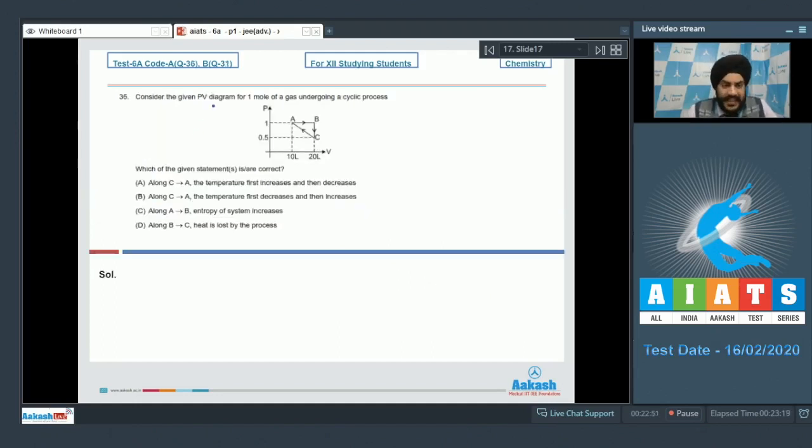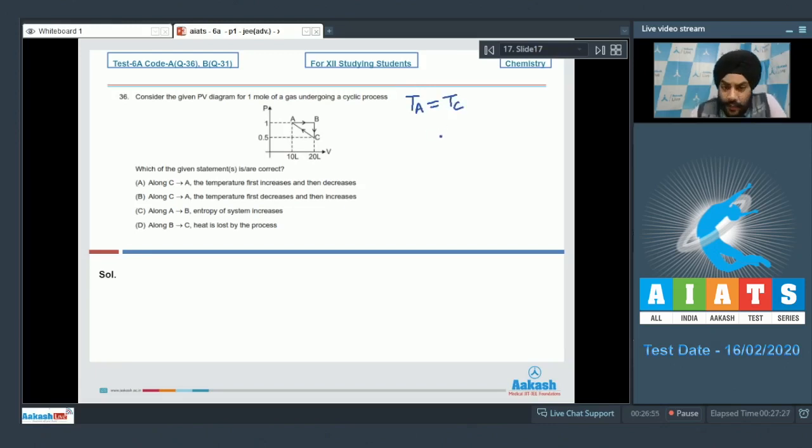Question number 36. Consider the given PV diagram for 1 mole of a gas undergoing a cyclic process. So we've been given a PV diagram and we have to comment on the correct statements out of the following. Option A says along C to A, the temperature first increases and then decreases. And option B says along C to A, the temperature first decreases and then increases. So if I talk about this point C and point A now, students, the product of the pressure and the volume at both C as well as A are equal. So they are both equal to 10 atmosphere liters. So it means that the temperature at A and temperature of C shall be equal.